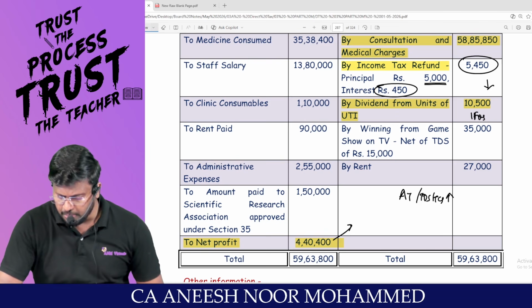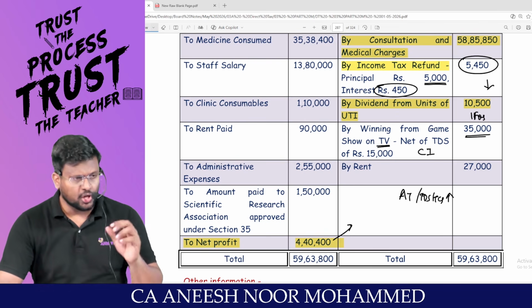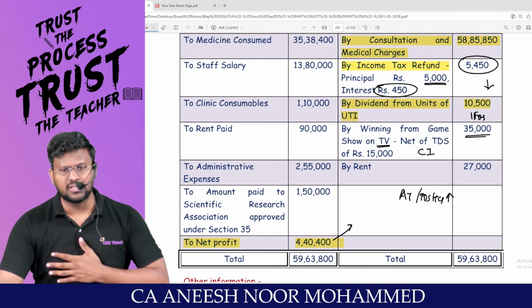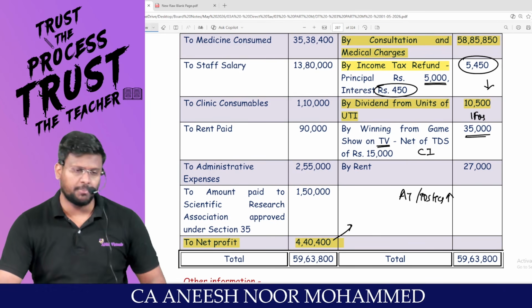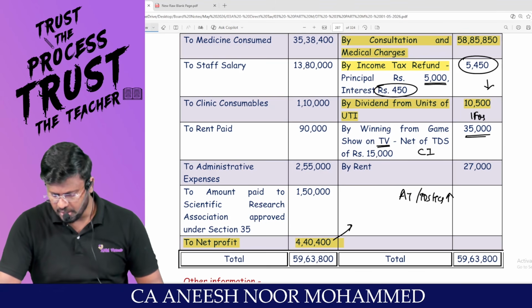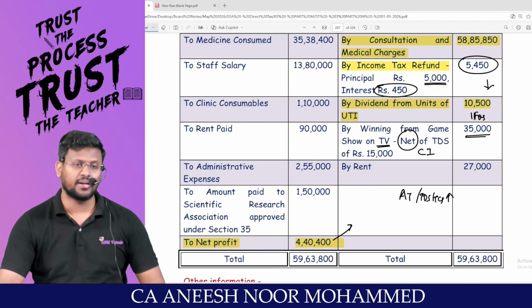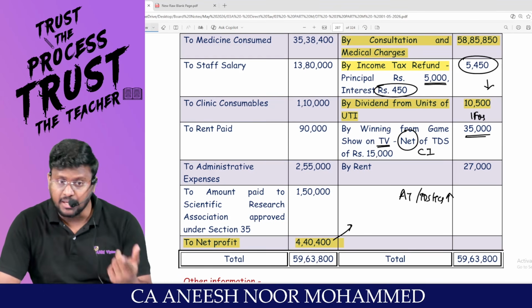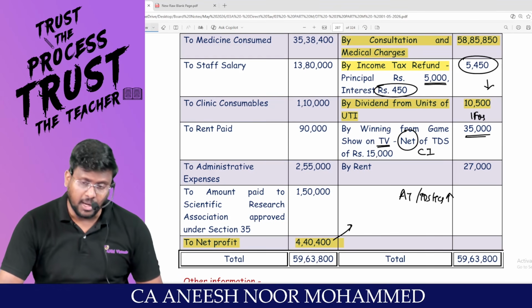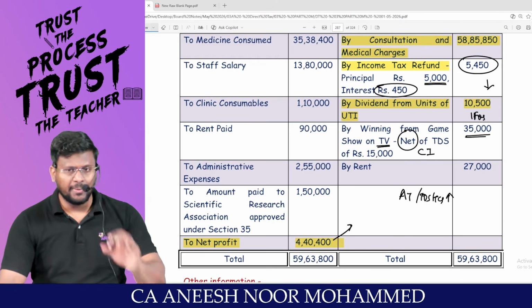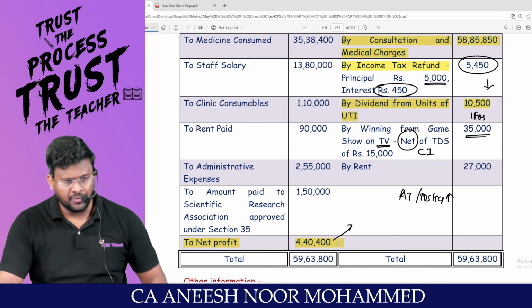Winning from game on TV, it's a casual income, my dear lovable students. Because of crediting 35,000, our PGBP income would have been increased. It should be reduced from PGBP, and this 35,000 should be shown under IFOS. But the question is saying that this is net of TDS. As we all know, 194B Bhagya, 194BB Bada Bhagya, 194BA winning from online games, they will be deducting TDS at the rate of 30%.